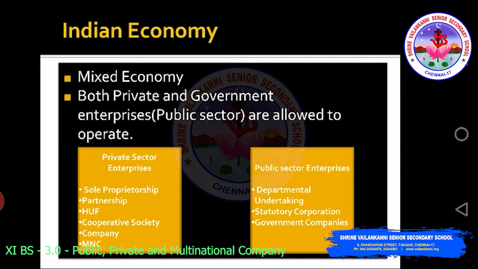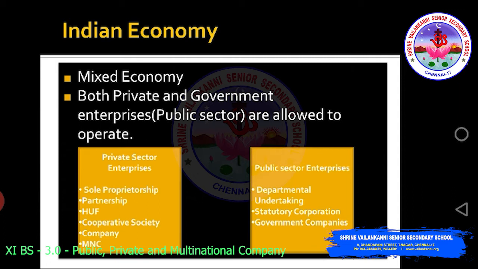See, there are some key aspects you need to understand about private sector enterprises. You can look into the yellow box there, private sector enterprises. You have sole proprietorship, partnership, Hindu undivided family, cooperative society, company, MNC.